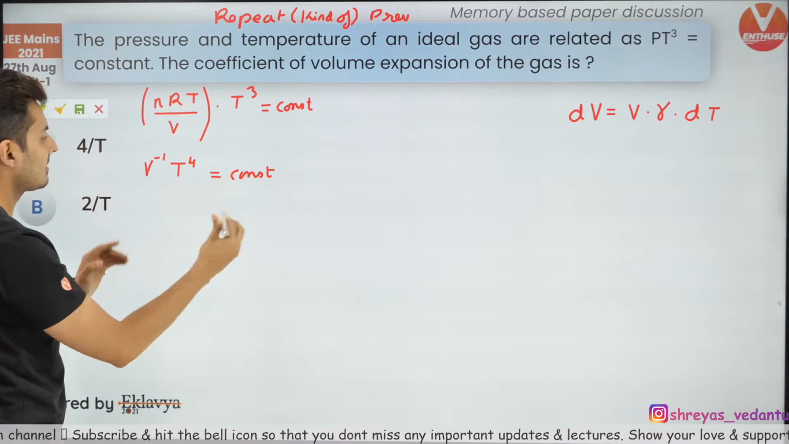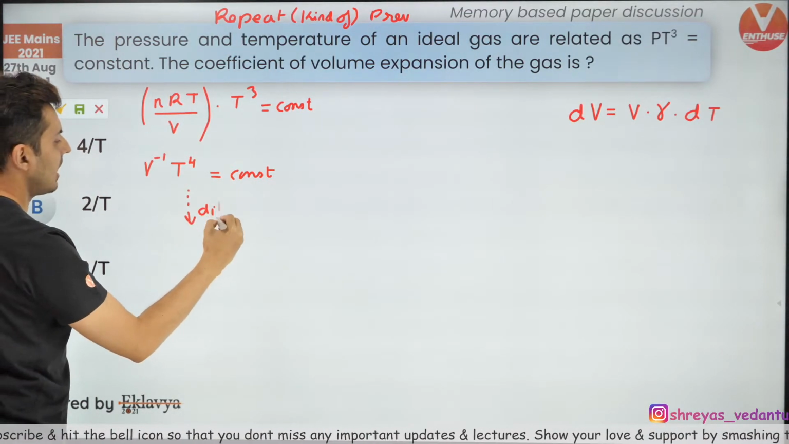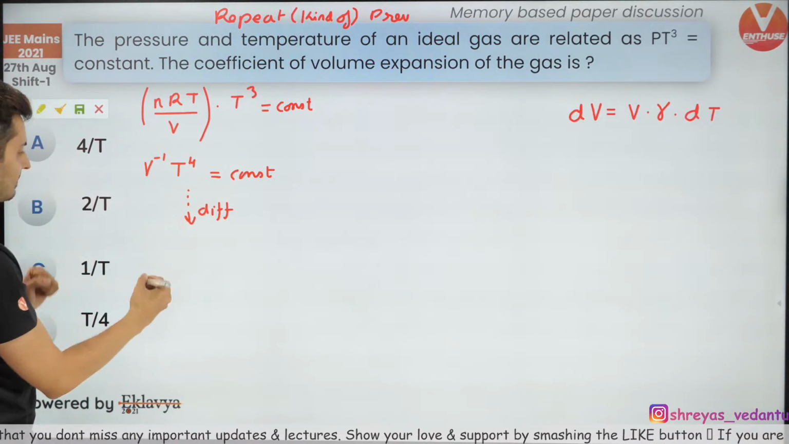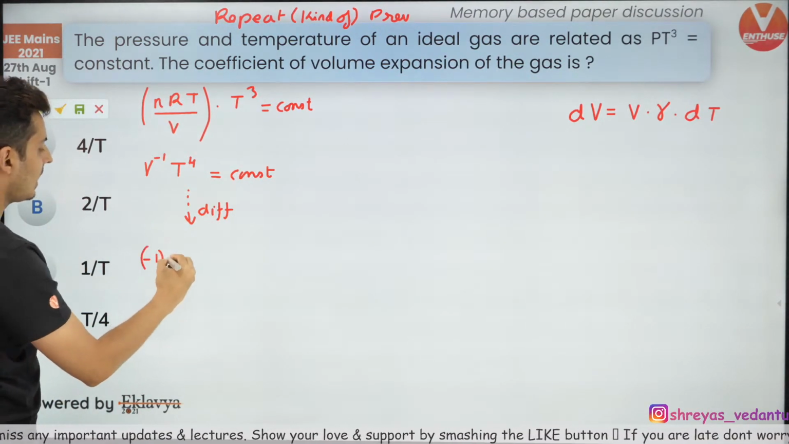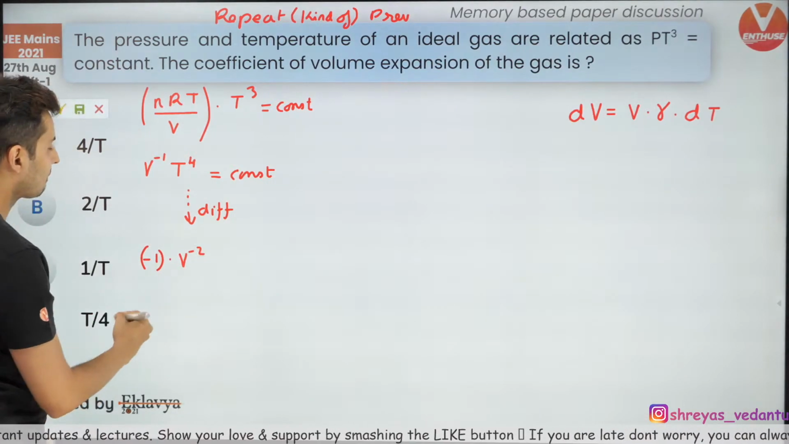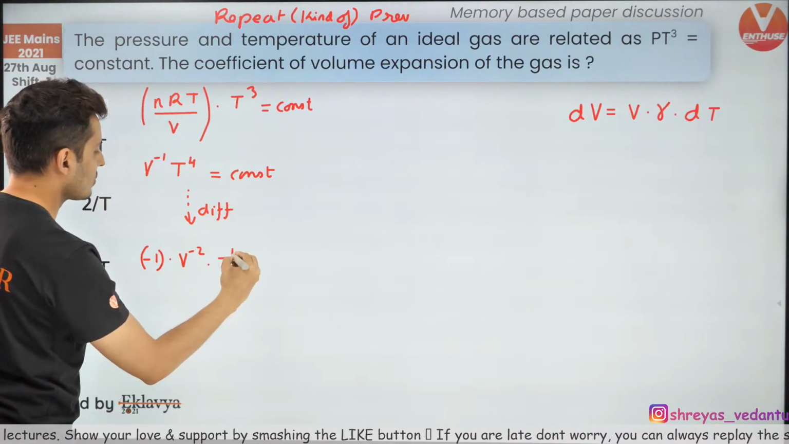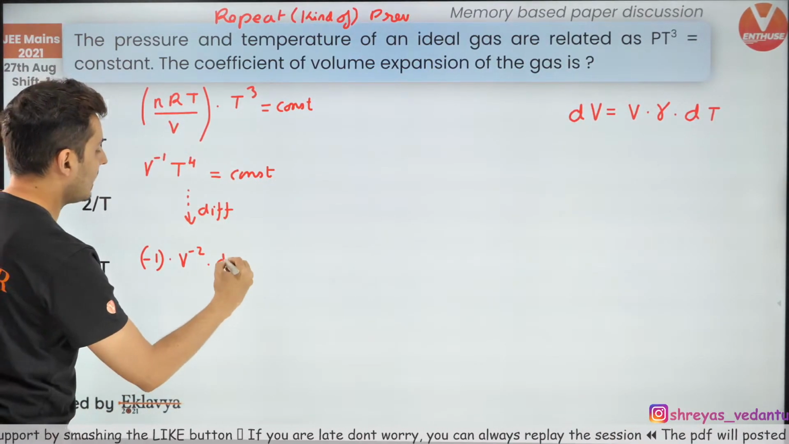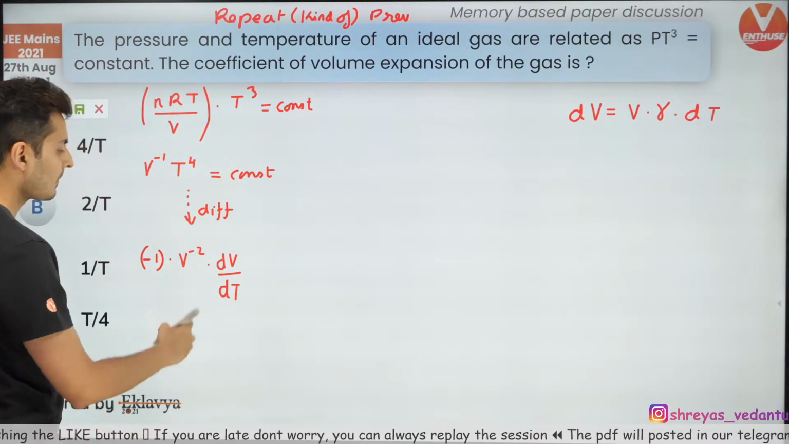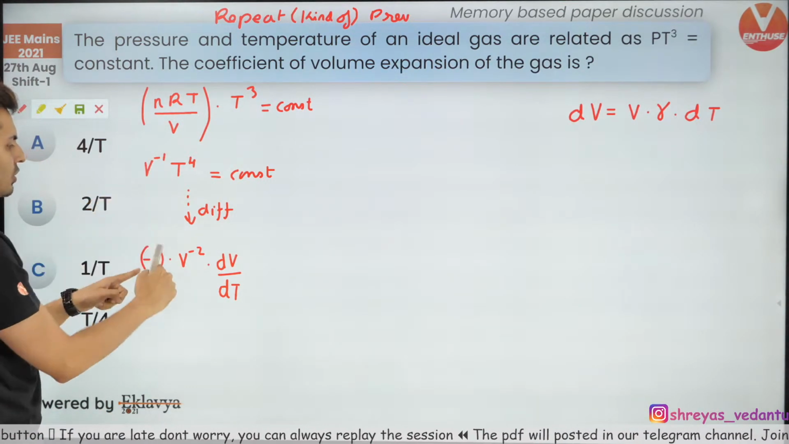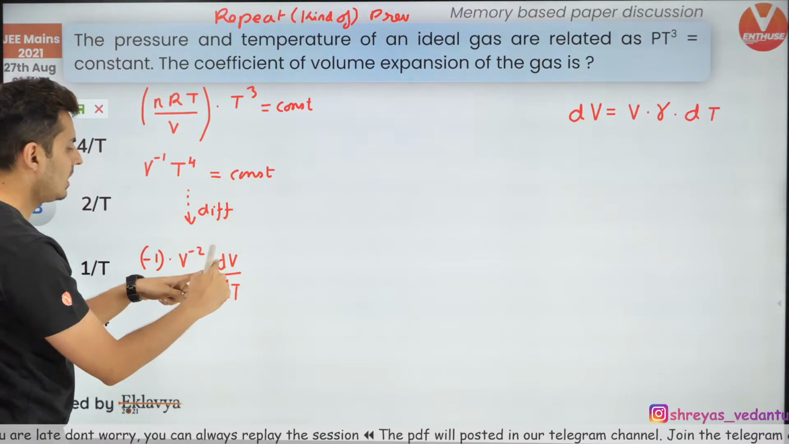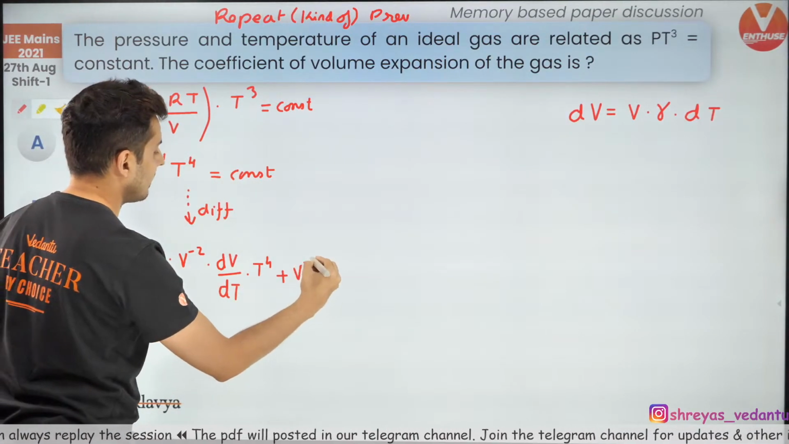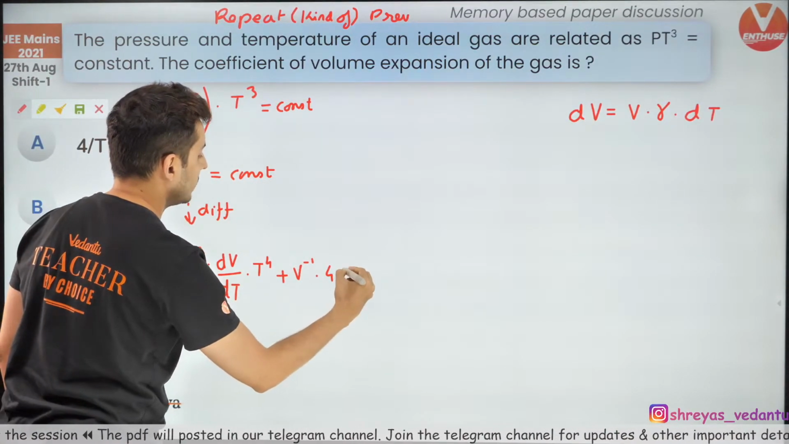Now differentiate this, and you have to use the UV rule. Let's see what we get. I get -1 into V raised to -2, the derivative of V, into T raised to 4, plus, wait a minute, I also need to put dV by dT over here, so into dV by dT. All I have done is the derivative of V raised to -1, which is -1 V raised to -2, into dV by dT, into T raised to 4, plus T raised to 4's derivative as it is, which is 4 into T cube.